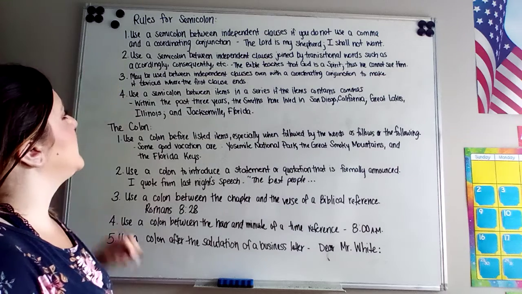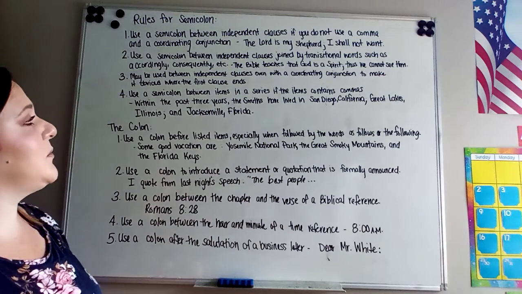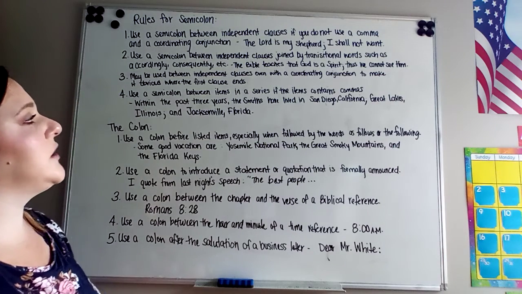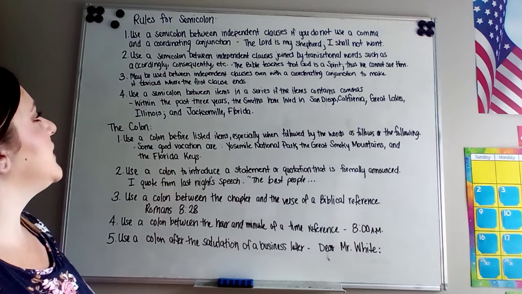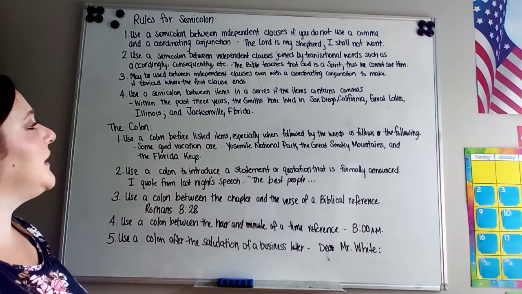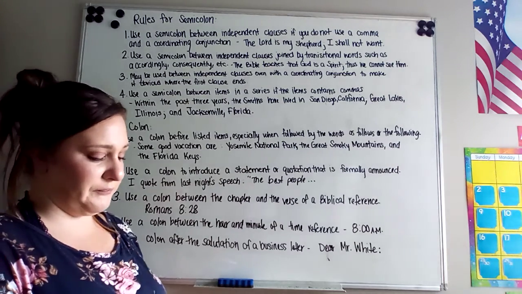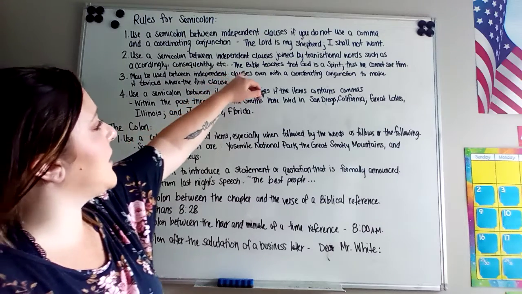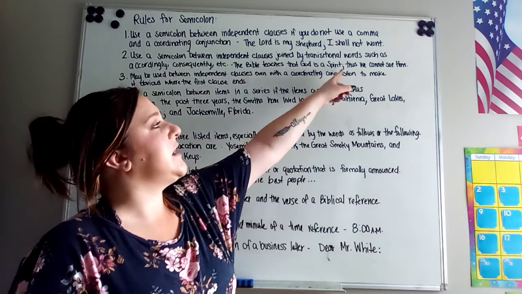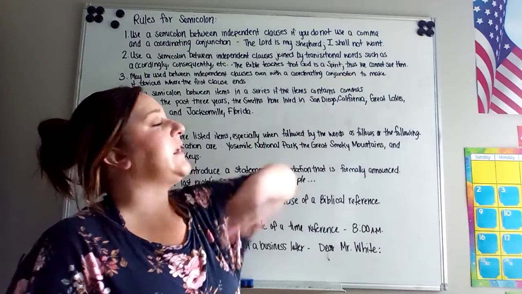Rule number 2 says that we use a semicolon between independent clauses joined by transitional words such as accordingly, consequently, etc. So for instance, the Bible teaches that God is a spirit; thus we cannot see him.